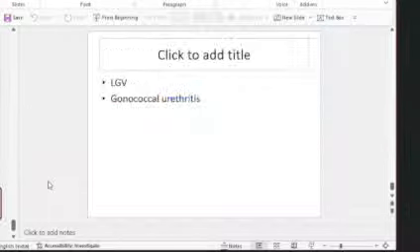And other important sexually transmitted diseases, we have lymphogranuloma venereum and gonococcal urethritis. Years back, gonococcal urethritis was asked as an essay question. So remember, in gonococcal urethritis, you don't get any genital lesions. The patient will present with urethritis. So symptoms will be of urethritis, and there won't be any genital lesion as such if she is presenting early.